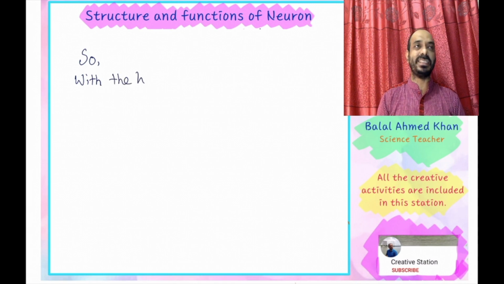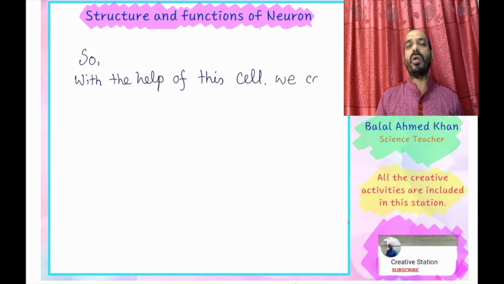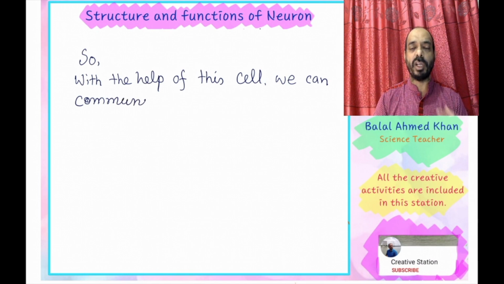So we easily understand that with the help of this neuron cell, we can communicate, we can control, we can activate all the activities. With the help of this cell, we can communicate with the whole world. We can control all the physiological activities, whatever we write, whatever we listen, whatever we do, all the activities are done with the help of this cell.